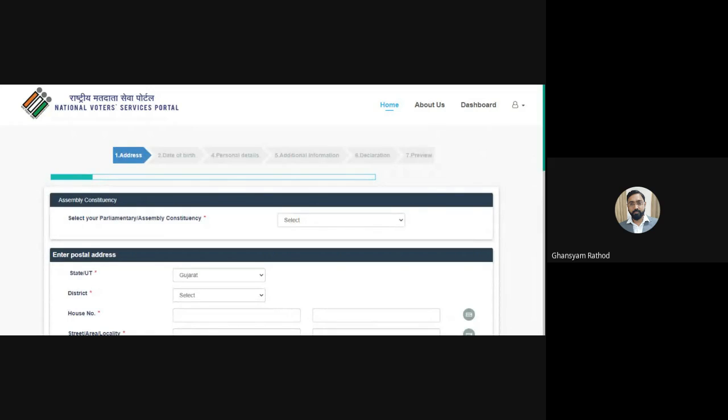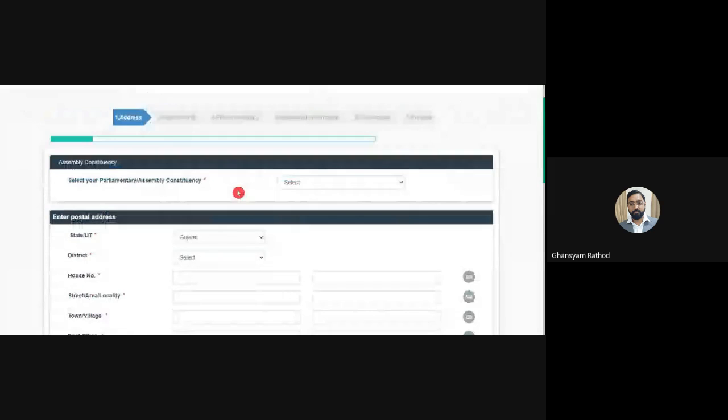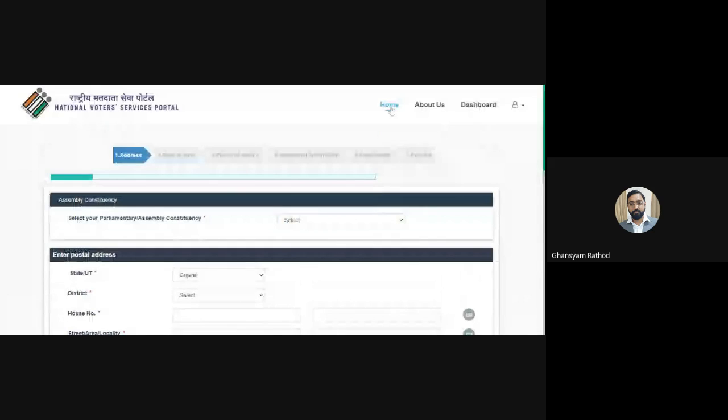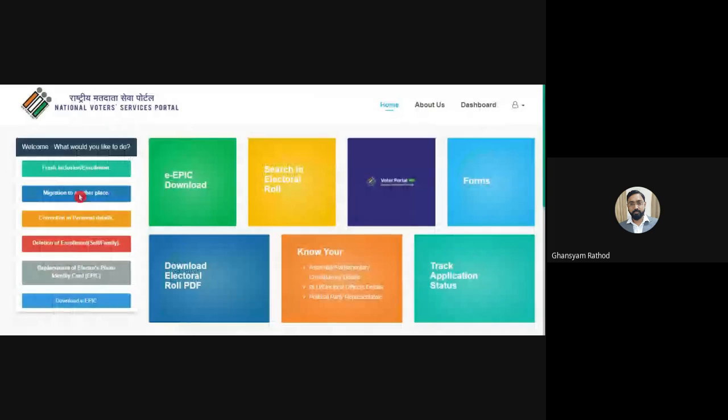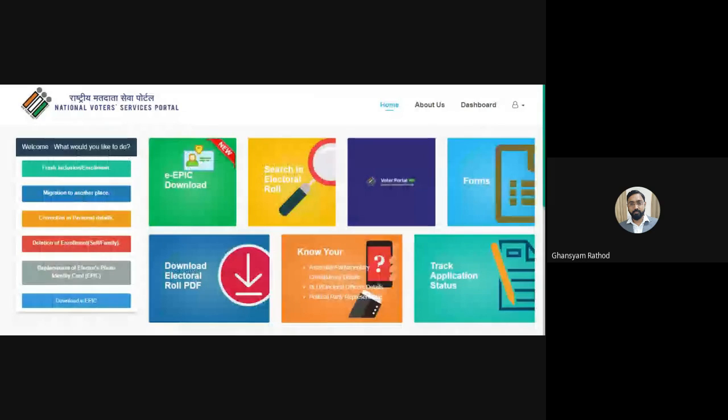Nowadays, this process is very simple. You can apply for such cards online, such as the EPIC card online, and that is the electoral photo identity card. EPIC is nothing but electoral photo identity card. Okay, so this is all about new registration. Then, if you already have an EPIC card and you are moving to some other place, you can click on migration to another place.